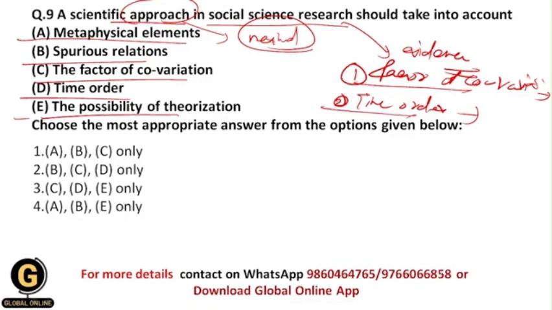I mean to say, you should take into consideration that the independent variable should come first and then the dependent variable should come after that. Then the third one is the possibility of theorization. It means that whenever you get the final results of your research study, you generalize those results to the reality. Whenever you do the generalization, you make up a theory to show that your research study is valid, to show that you have generalized the results of your research study to the reality.